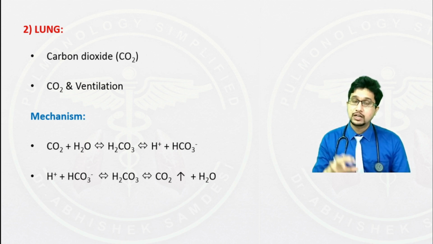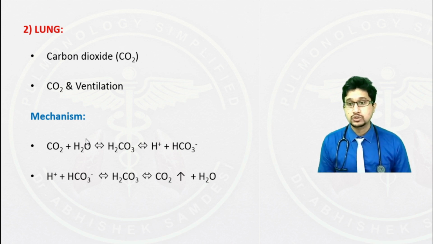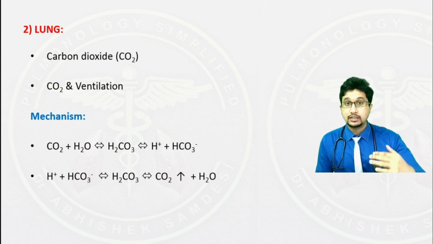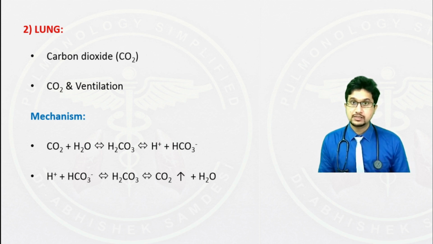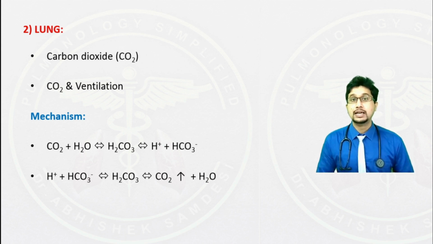Both of them trigger your respiratory centers to wash out carbon dioxide so that excessive carbon dioxide is excreted and the hydrogen levels in the blood come down. What this means is whenever there is acidosis, by stimulation of your peripheral and your central chemoreceptors, there is increased respiratory rate through which your lung regulates the pH of your blood by elimination of carbon dioxide.